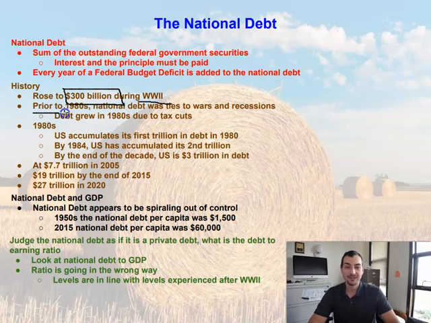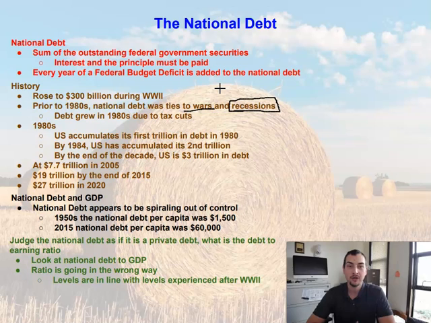Because prior to the 1980s, the national debt, for the most part, was tied to wars and recessions. Whenever we were in recessions, the United States government would enact fiscal policies, which we're going to talk about a little bit later in this chapter, that would increase the federal budget deficit, adding to the national debt. So whenever we were in recessions, we had that federal budget deficit that added to the national debt.